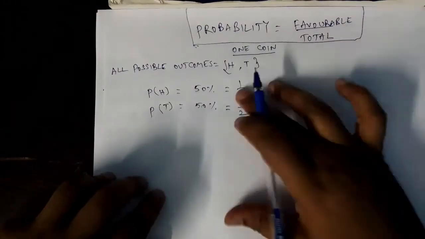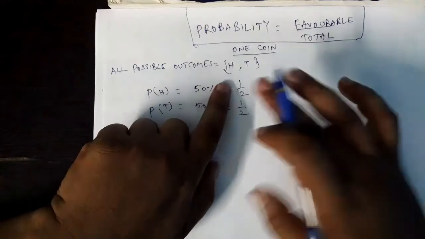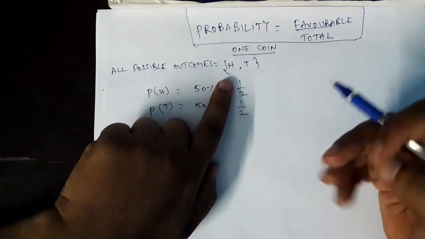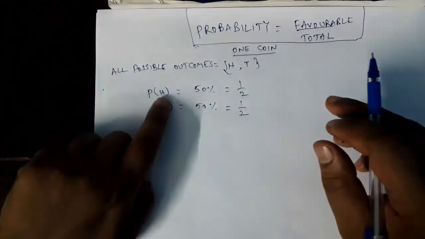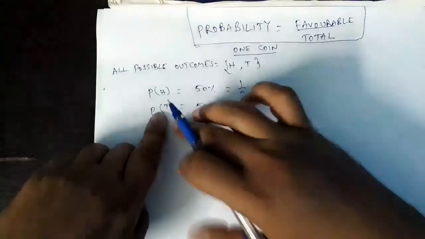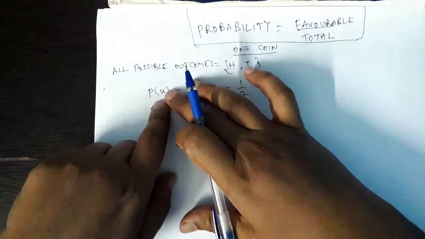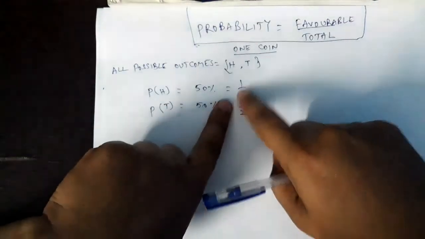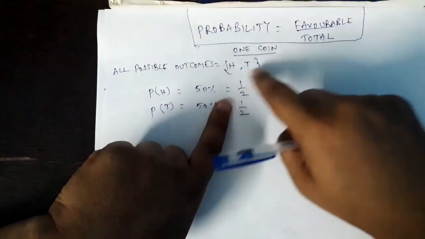That's all. See, when you toss a coin, tossing a coin is the experiment. Here, getting head is an event, getting tail is an event. So what is the probability for getting head? In the denominator I will write all possible outcomes. Number of all possible outcomes is 2.